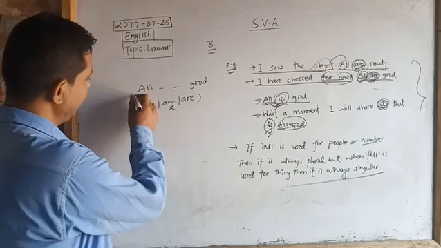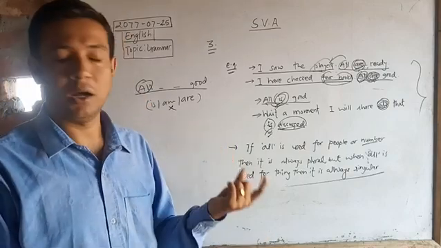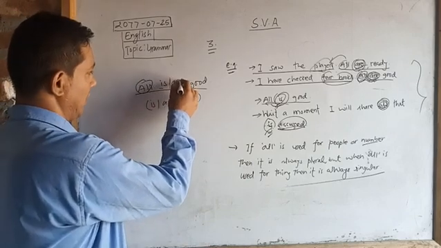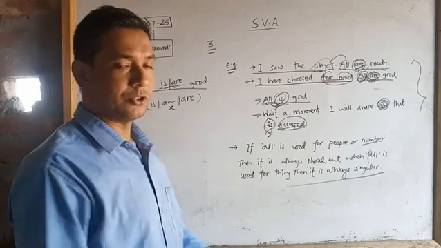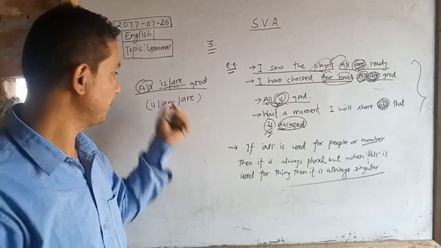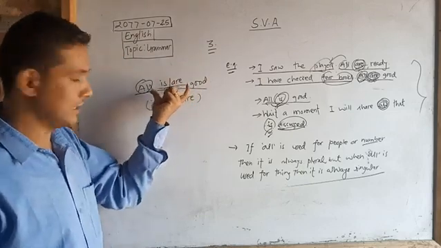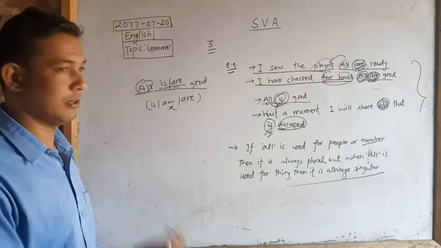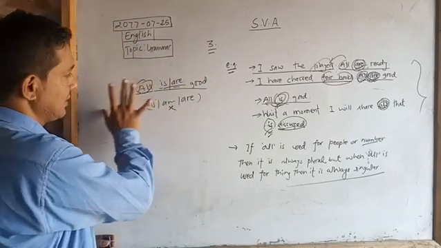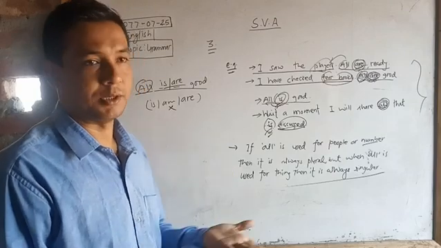Next one: from this sentence, it is not clear whether "all" is used for the thing or number or people, so "is" also can be, "are" also can be. "All is good" means they're talking about things. "All are good" means they're talking about people or number. So if such a type of question is asked in the exam, you can use either the singular or the plural verb, because from this sentence it is not clear whether it is used for the thing or number or person.